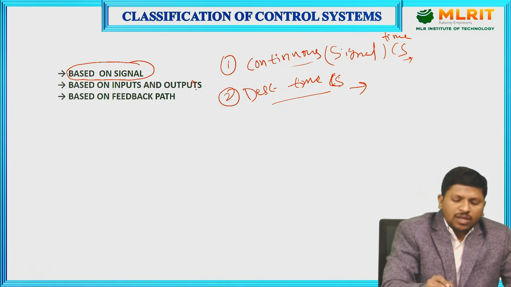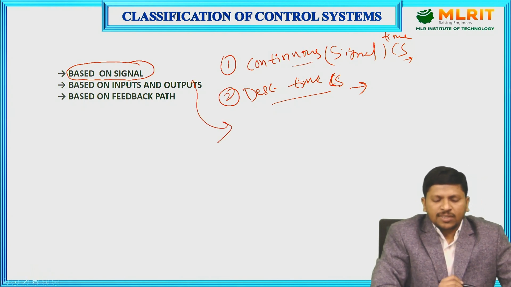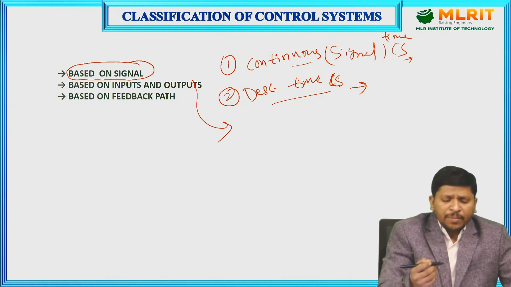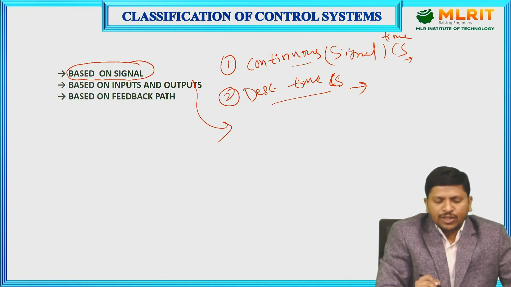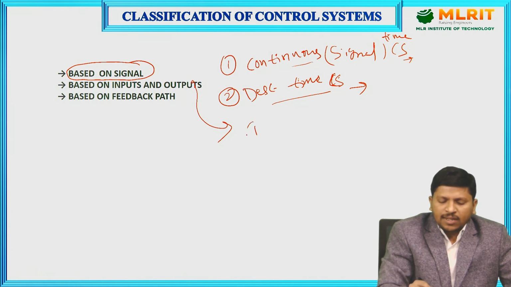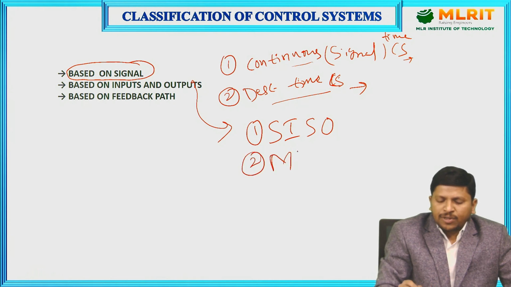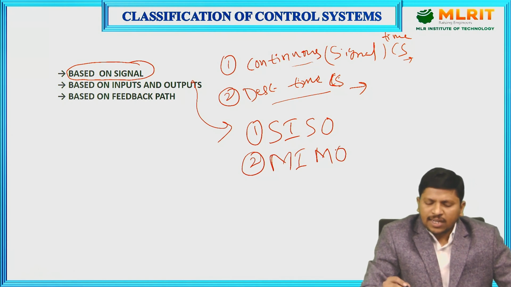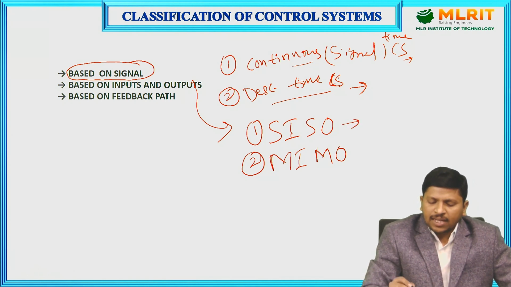Based on the inputs and outputs, the control systems are again classified into two categories: the single input single output system, and the multiple input multiple output system. A single input single output system means it has only one input and only one output.